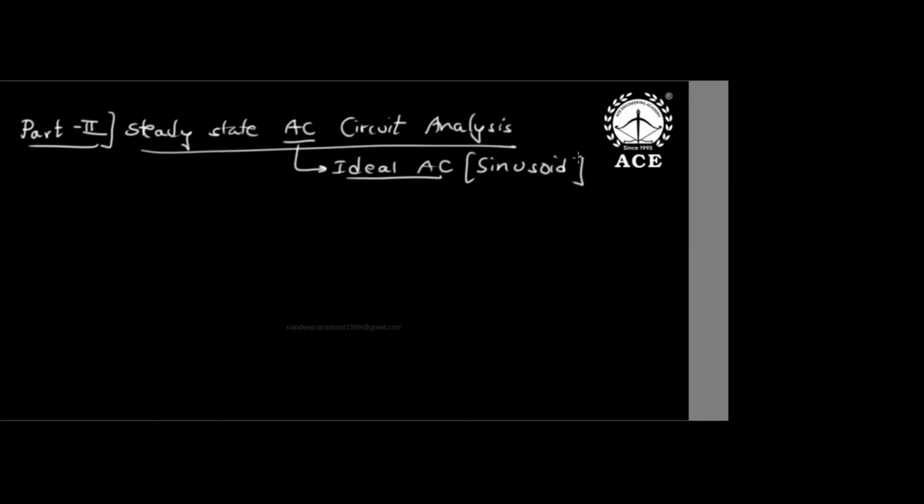Now this contains chapters number 5, 6, 7, 8, 9, 10. I will tell you what those are. The 5th chapter will be AC basics, the 6th is AC power calculations and phases, and the 7th will be locus diagram, resonance, magnetic circuits. All these topics will come under this part.